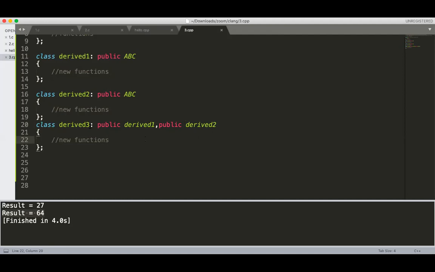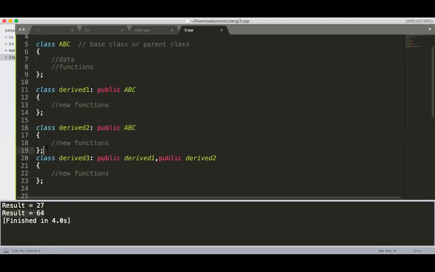Yes, it is the multiple. It is a multiple inheritance. If there is more than one base class for that class, it is always multiple inheritance. You can see here all the list is here. If it is more than one, it is multiple inheritance. Two base classes, multiple. Single base class, single inheritance.